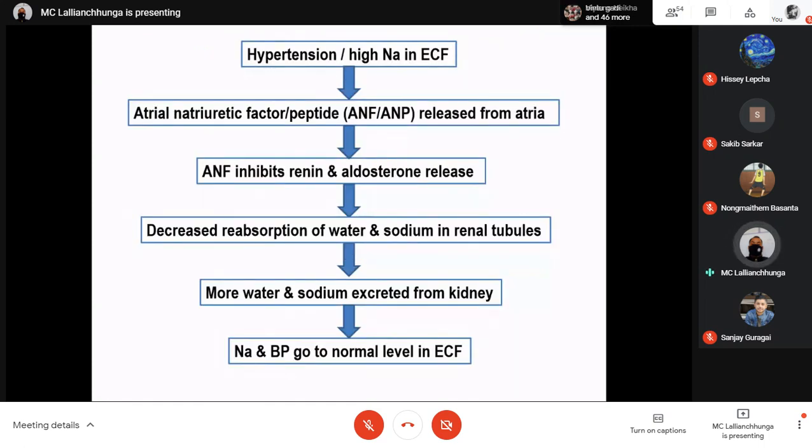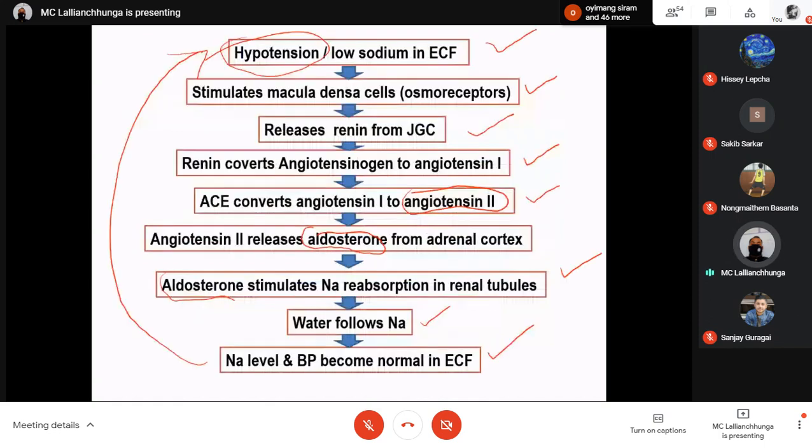On the other hand, when there is hypertension, or high sodium in the extracellular fluid, the opposite will happen, as I've already told you. There will be no stimulation of the macula densa cells, no release of renin, no angiotensin conversion, so ultimately no aldosterone release.